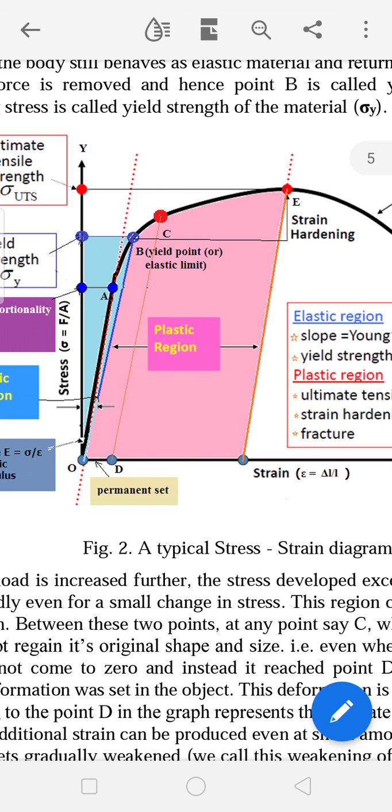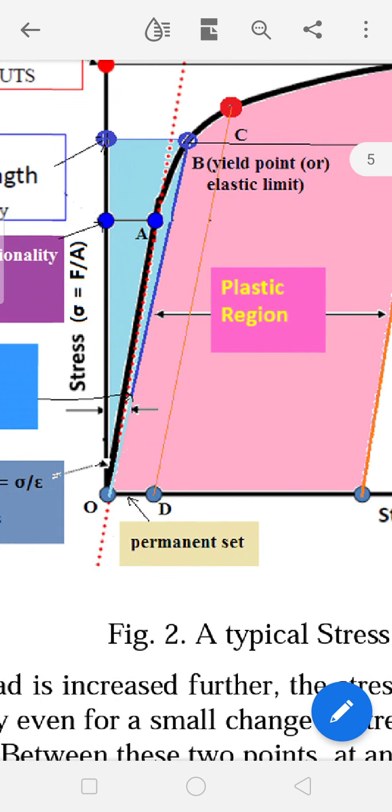So as we increase the stress, the strain also increases, which means as the graph moves from bottom to top, it is also moving from left to right slightly, which means within the elastic limit, stress is directly proportional to strain. So Hooke's law is applicable only in the O to A region. Here you are able to see clearly that from O to A, the graph is a straight line. So up to here only Hooke's law is satisfied.